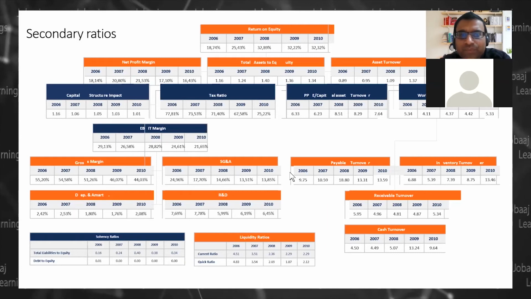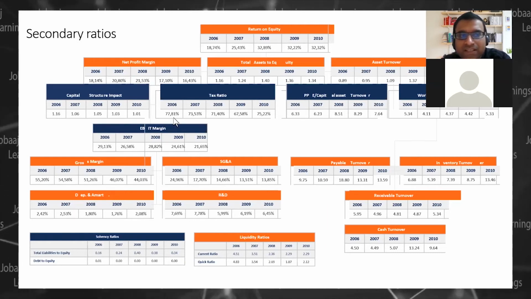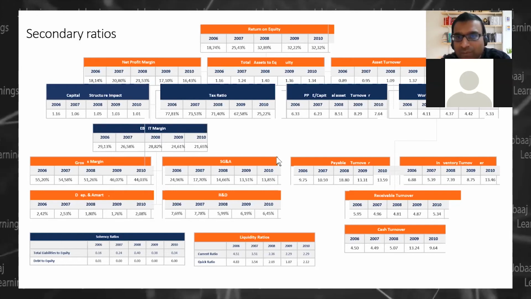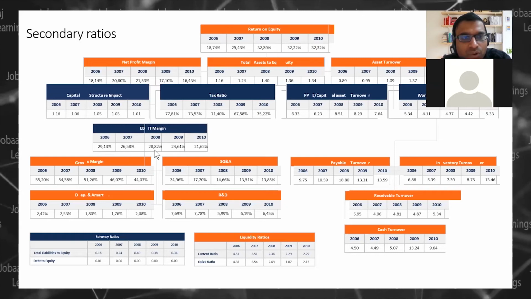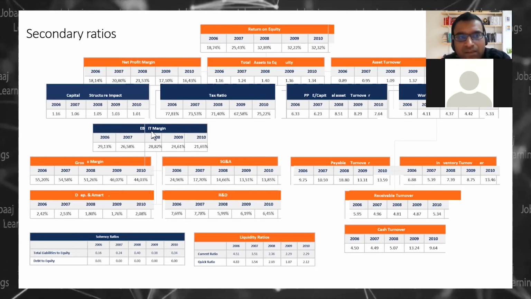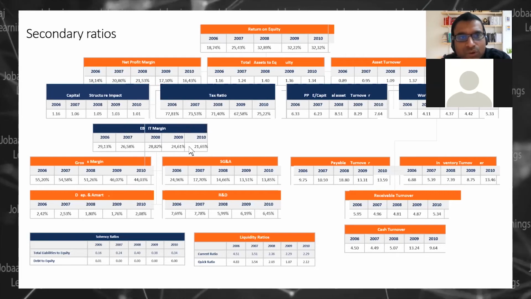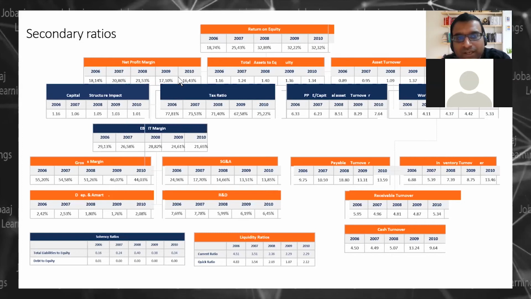What we will do when we do the practicals of it, we will go into more detail of one ratio at a time. EBITDA margin, you see, is also on a decline, right? Earnings before interest and tax is also on a decline, which matches our conclusion about net profit.